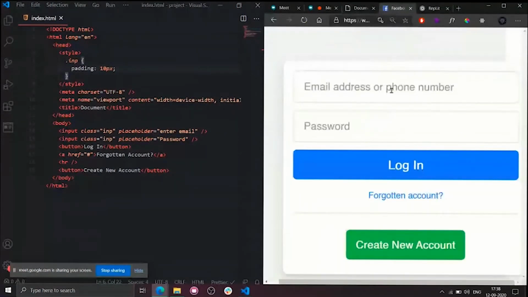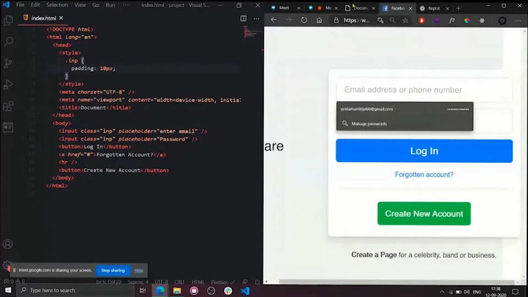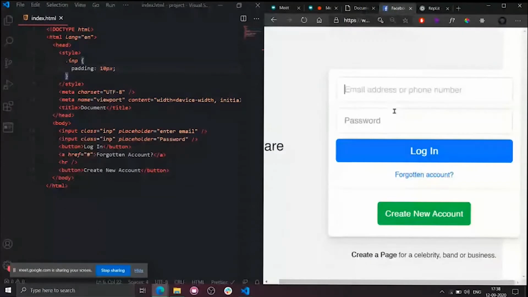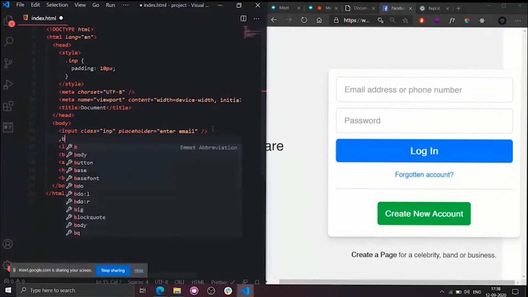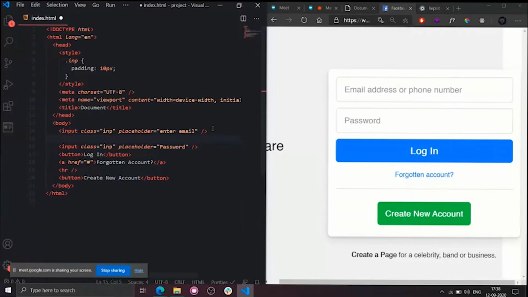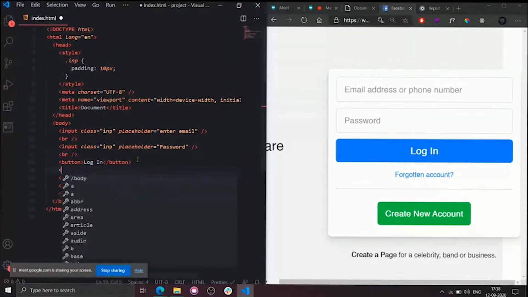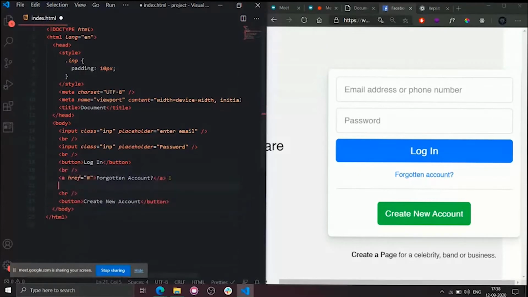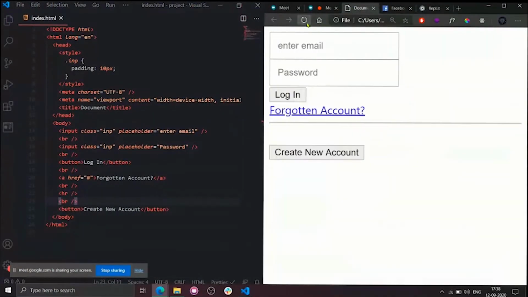Okay, fine. Another thing that I want to do. So as you can see, another thing is these all HTML tags are one by one in the vertical, right? So I need to simply keep a break tag for everything so that it won't disturb the next one. So br. So after every one, I will write simply a break tag. Another break. Another break. Another break. Okay, fine. Now let's see what will happen. As you can see, now all those will be in the vertical direction. Now we can see clearly.